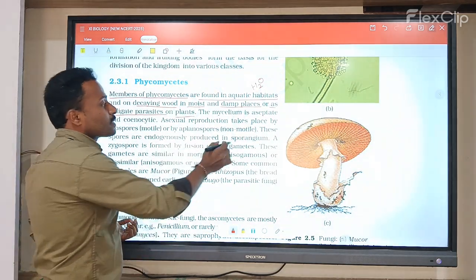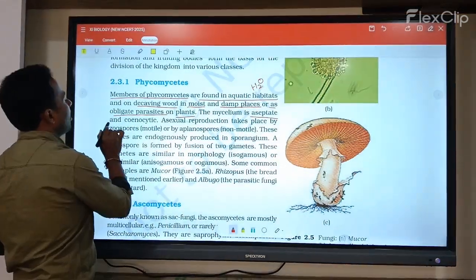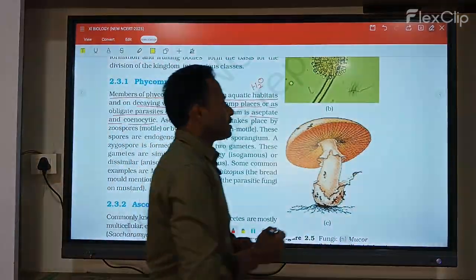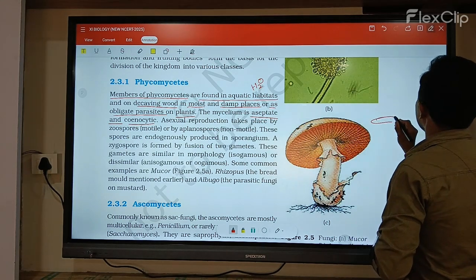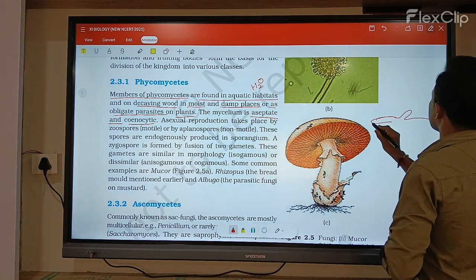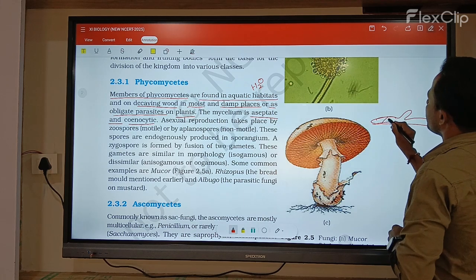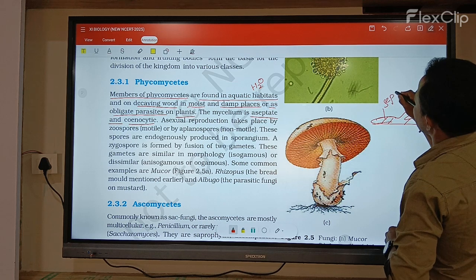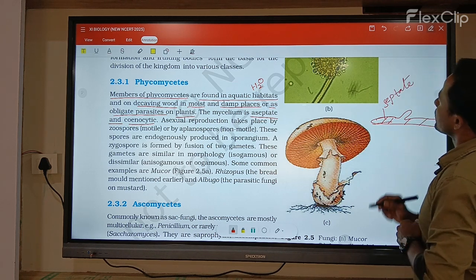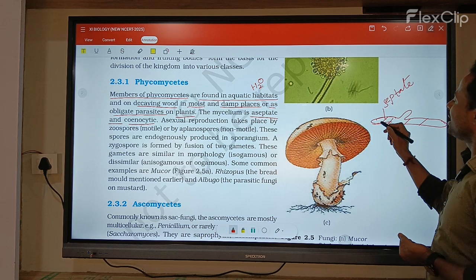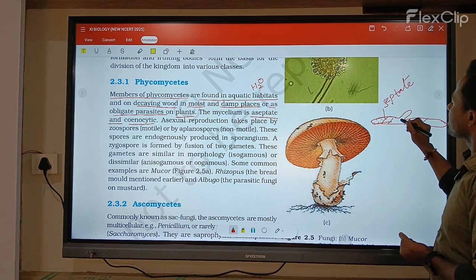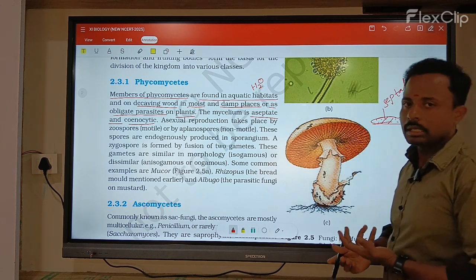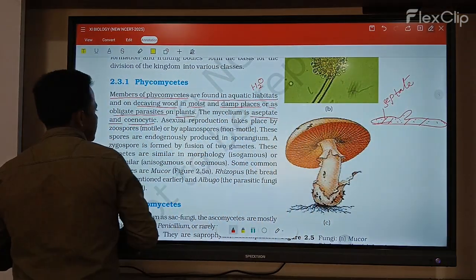Next, the mycelium is aseptate and cenocytic. What is the septate condition, and what is the cenocytic condition? When you take one fungal filament, if it has cross walls, these cross walls are called septa, which is the septate condition. Cenocytic condition, as we discussed before, means many nuclei are present in the cytoplasm. Septate means cross walls are present.